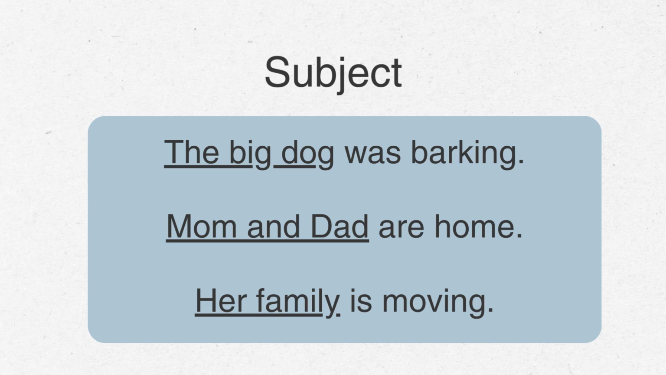Mom and dad are home. The sentence is focusing on mom and dad, or discussing, talking about mom and dad. So mom and dad is the subject of the sentence. Her family is moving. Her family is the focus of the sentence, so the subject is her family.